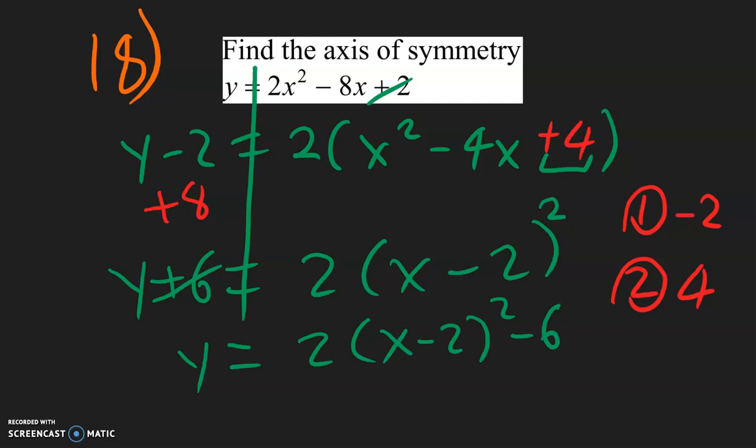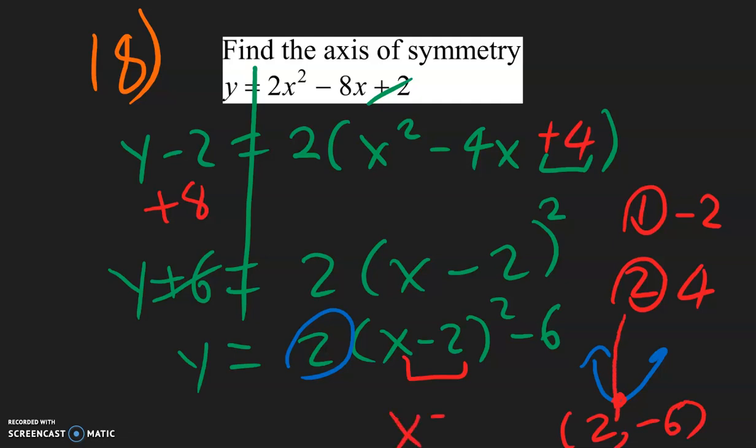So let's make a quick picture of the graph. That's a positive, so happy face. We know that the vertex is going to be inside, change: positive 2, outside, stay the same: negative 6. The axis of symmetry is going to go through here, so it's going to be x equals 2.